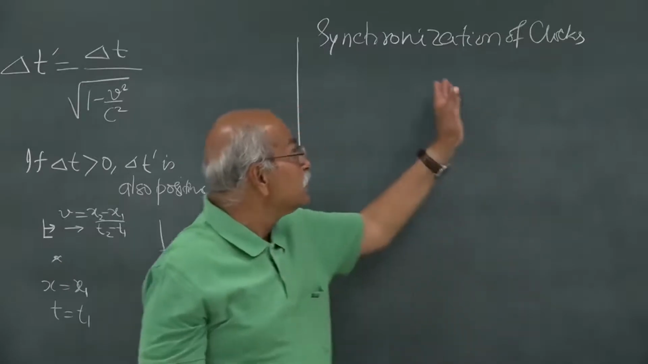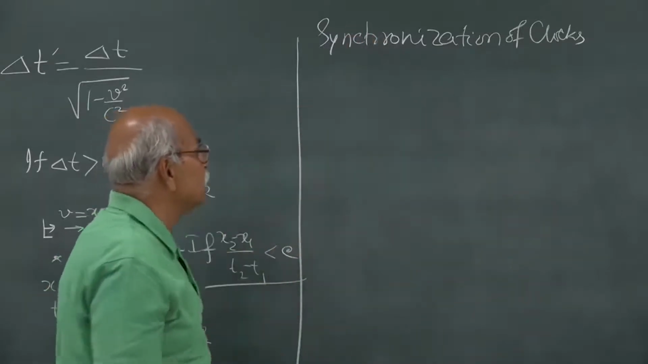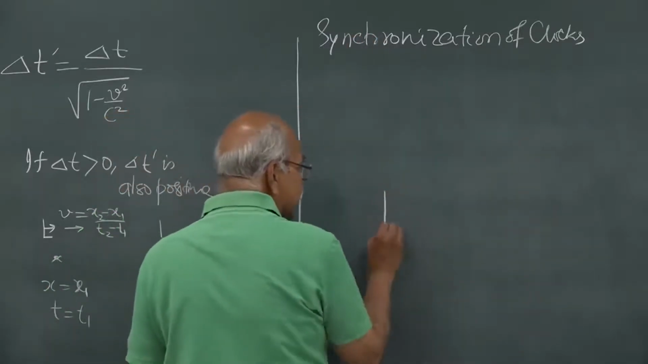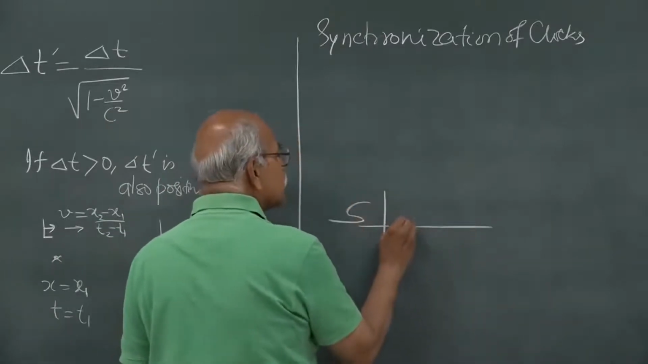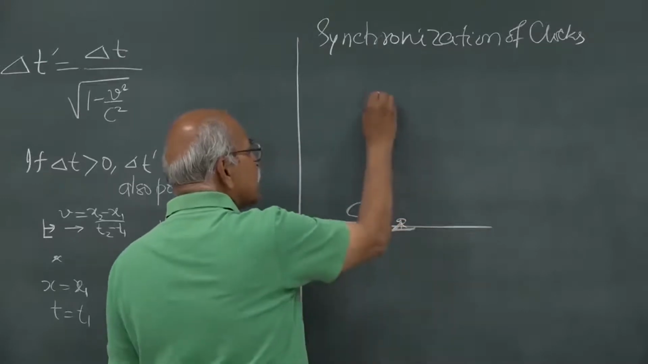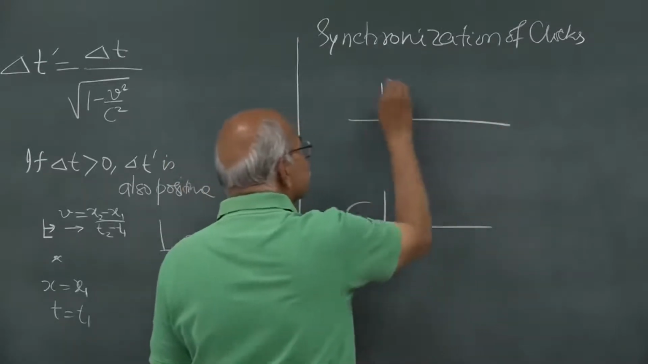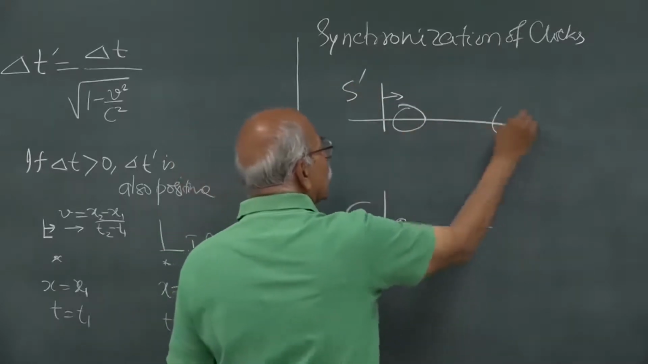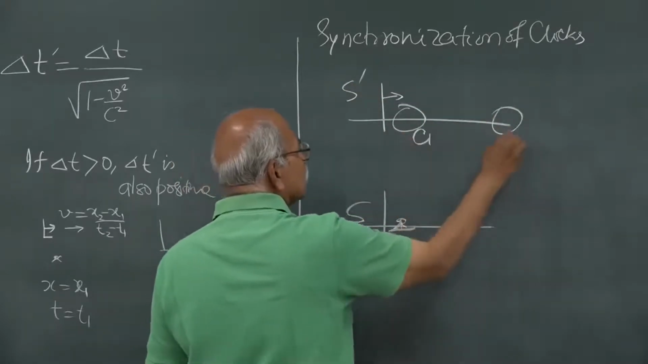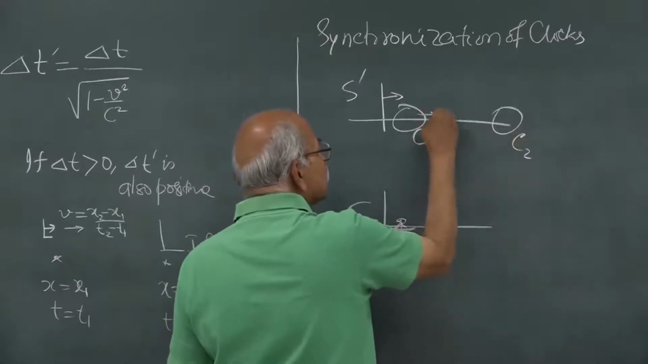Now, this is a slightly different phenomenon. Suppose I am here, this is frame S and I am sitting in this frame, and then I am looking at clocks of S prime. This is the S prime frame, and then there are clocks, let us say this clock C1, this clock C2, everything is moving this way.